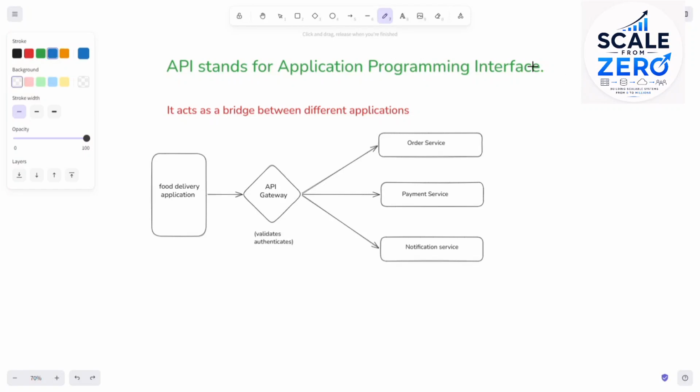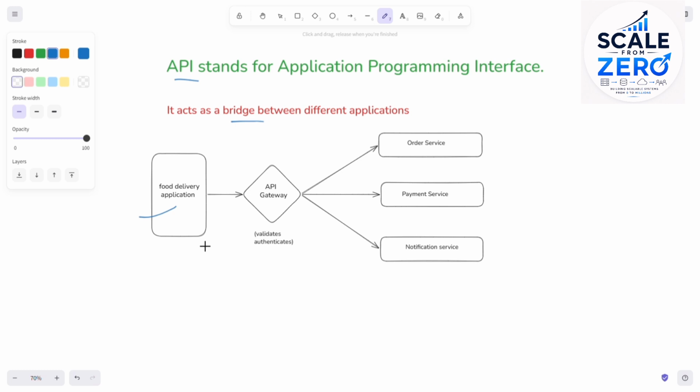So today we will understand what is an API. API stands for Application Programming Interface. It acts like a bridge between different applications. Like if one application wants to communicate or share its resources or functionality with another application, then they use APIs to share their functionality or communication. For example, you can think of a food delivery app.